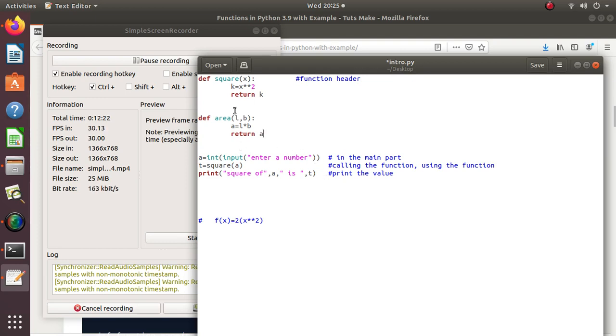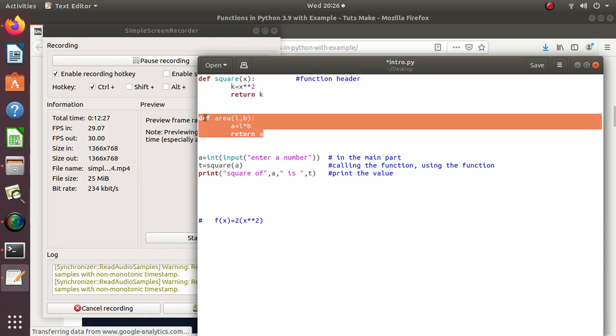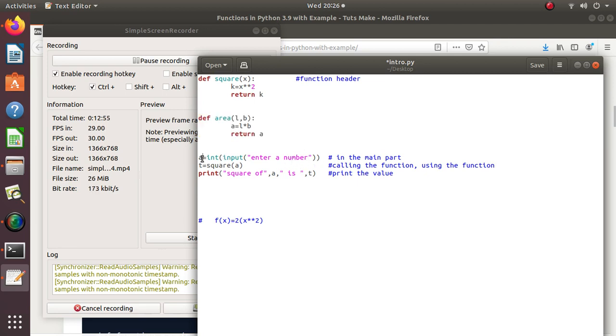Okay, now I have defined this function, and I have declared that this function will do this particular task, that is, it will multiply these two variables, length and breadth, but I have not used this function. I have only created this function and assigned the work, but to use the function I will have to call the function. So in the main part, again, first of all I will require this variable length,